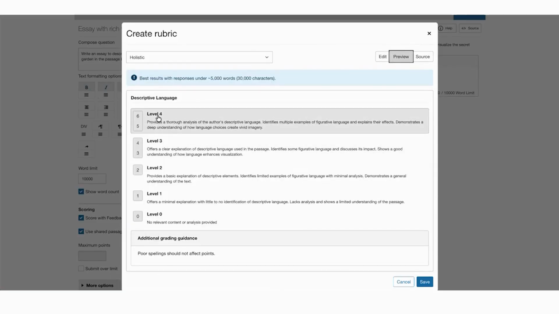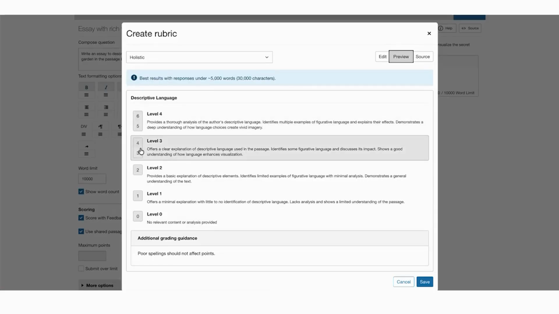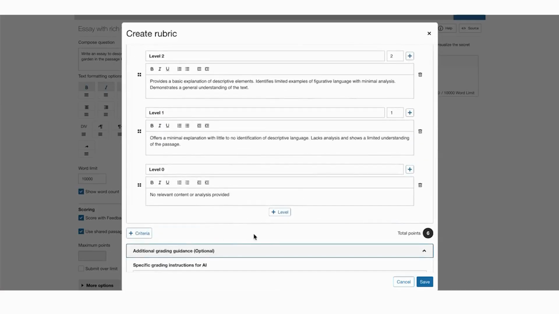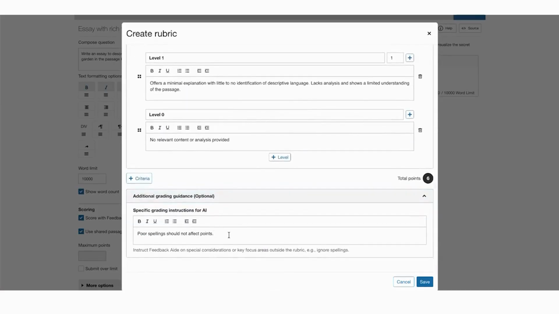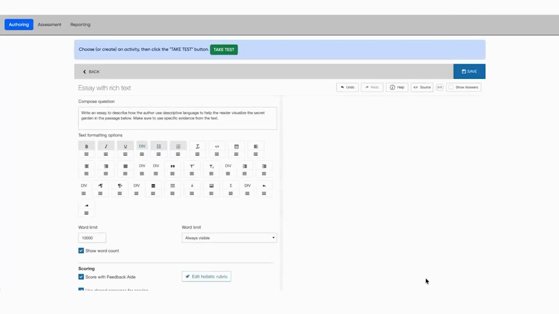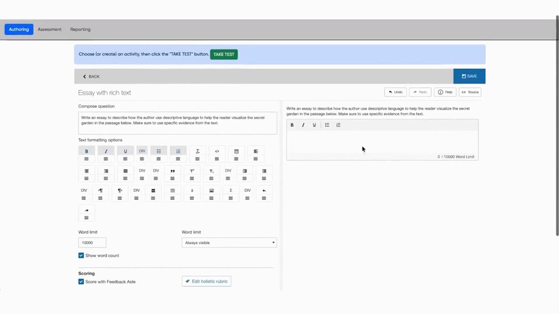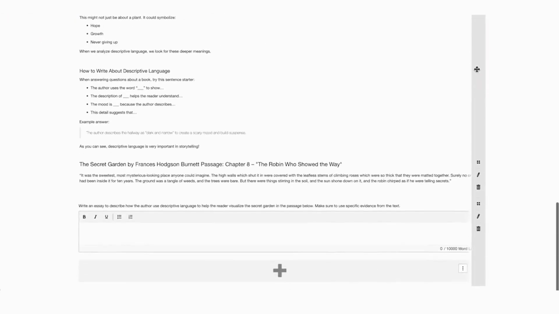So I have level 0 up to level 4 with a range of points for those top levels there. Also note I have this additional grading guidance field where I'm able to give some additional instructions to help ensure that the grading and the scoring is in line with exactly what I want. So I'm going to click save. Now I have my holistic rubric. I've selected use shared passages for scoring. I see that maximum points is populated from the rubric. It's not editable there. And so now I'm going to save this, and we're going to deliver this to our learner to take the test.